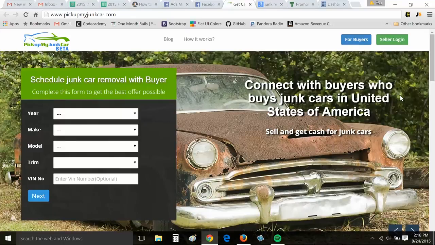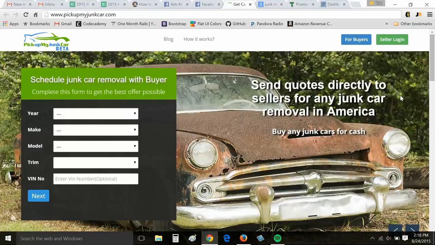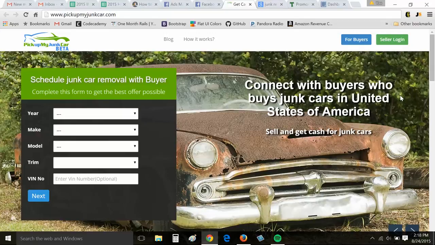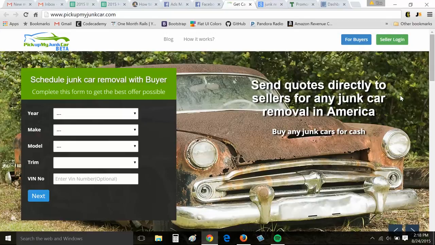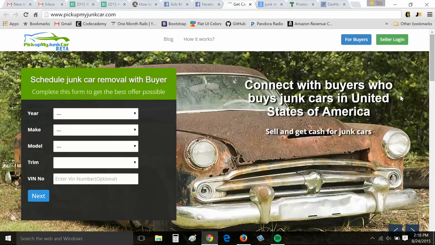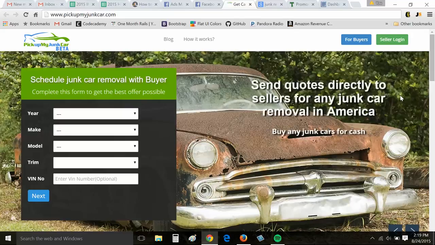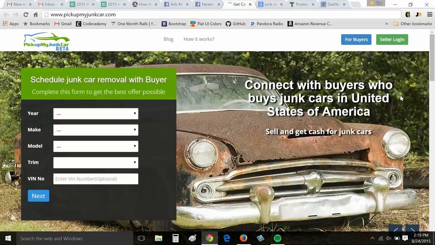So today we're going to look at an ad for pickupmyjunkcar.com. I'm from the Midwest, so I get this. There's a lot of junk cars around farms, homesteads out in the country. When a car dies, they just seem to park it, and it just rusts and sits there. But little do people know there's an actual asset there in selling that car for scrap metal. So let's look at how I would advertise this website.